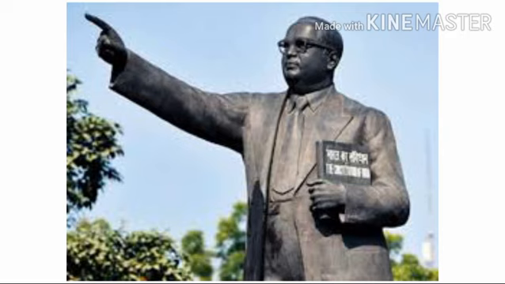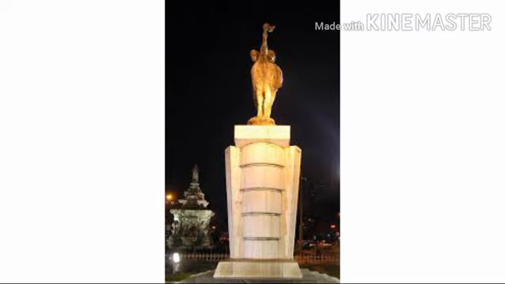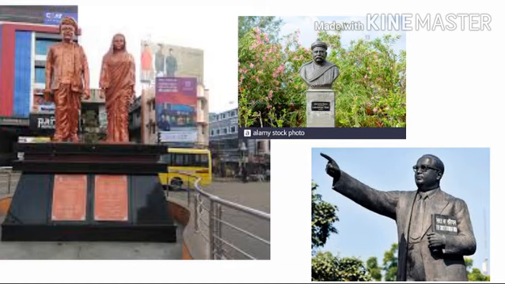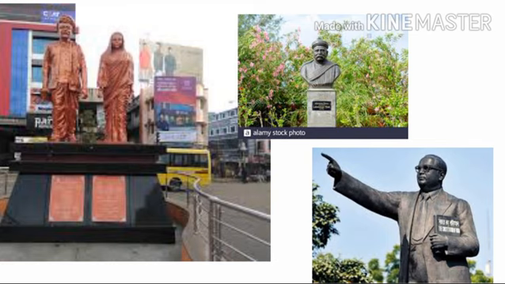For example, Hutatma Smarak at various places provides information about Maharashtra Din. These are the different statues giving us information. In Maharashtra, we have the statues of Dr. Babasaheb Ambedkar, Mahatma Jyotirao Phule, and Lokmanya Tilak.